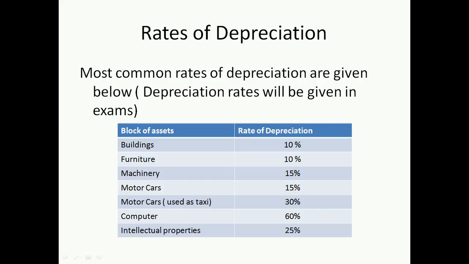Similarly, if we acquire furniture and use it for less than 6 months, we will be able to claim depreciation on that furniture at only 5% instead of 10%. Are we clear on that? So for example, if you acquire a computer which is usually depreciated at 60%, and you put that computer to use for less than 6 months, then depreciation on that computer can only be claimed at 30% instead of 60%.